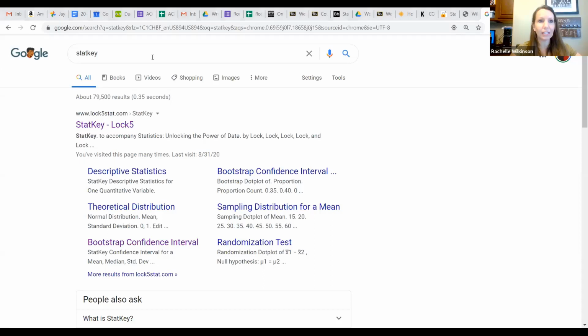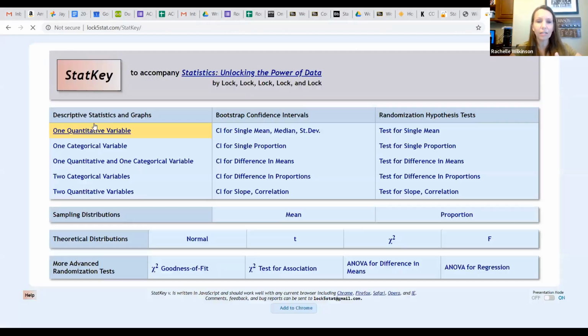If you Google StatKey, this StatKey Lock 5 is the first thing that comes up. This is an online statistical analysis tool made by the authors of your textbook. It's going to do pretty much everything that we need to do this semester in our class. Beyond our class it's not super powerful, but it's free, so that's a bonus, and you can get it from anywhere. It does a pretty decent job at the things we need to do in our class, I think.